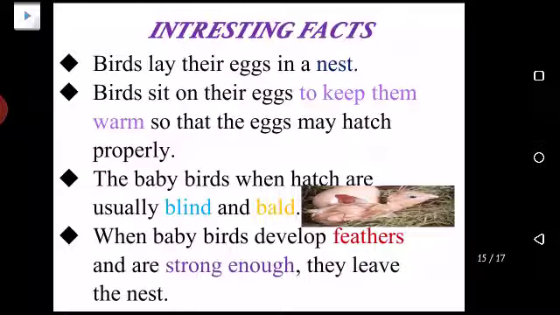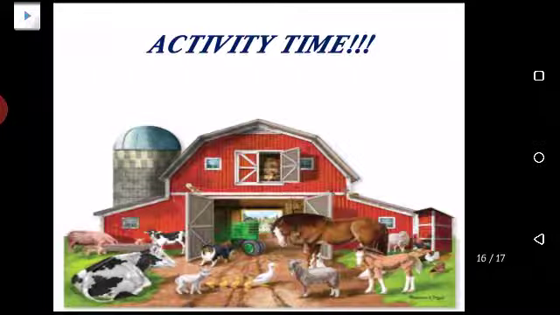Okay, this was about your lesson, and there is a simple activity for you. Look at this picture carefully and if there is your favorite animal in this picture, just spot your favorite animal, or you can consider your pet animal also. Just write down or draw how it looked before and how it looks now, and you just have to draw a simple life cycle, and you have to share your pictures with us.